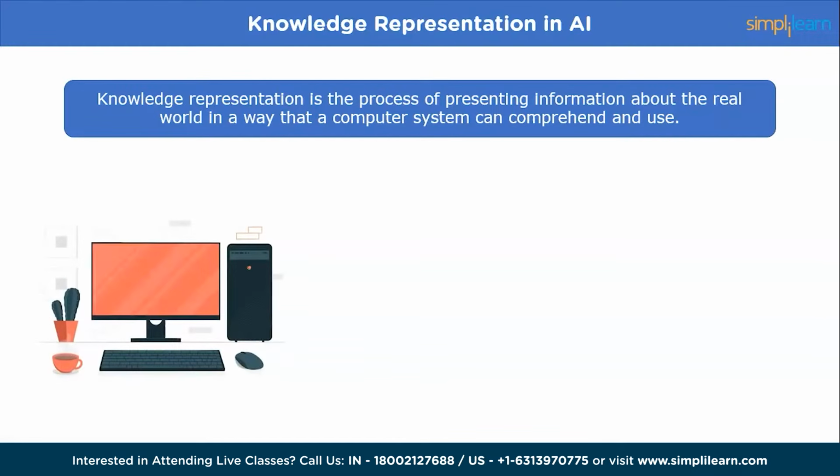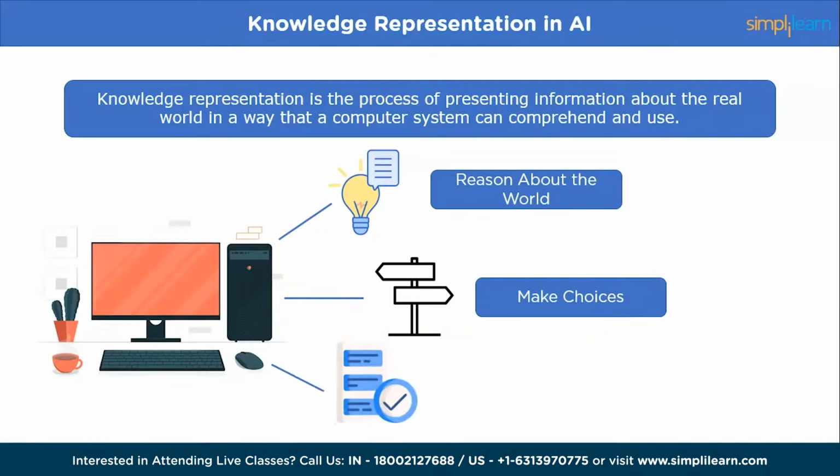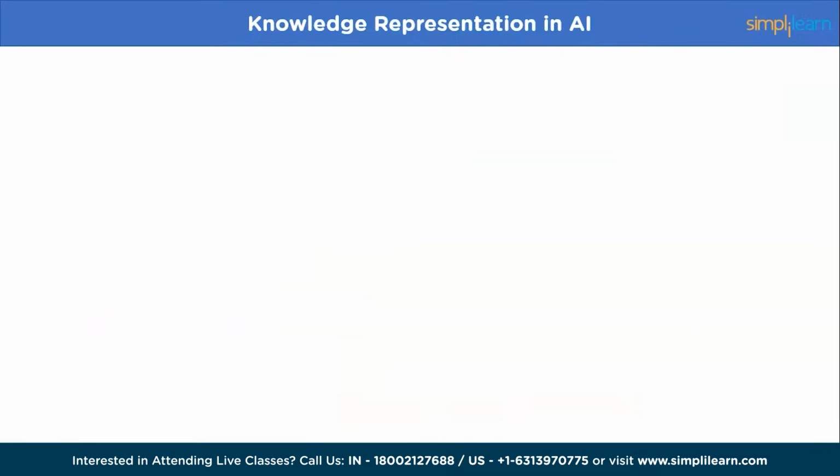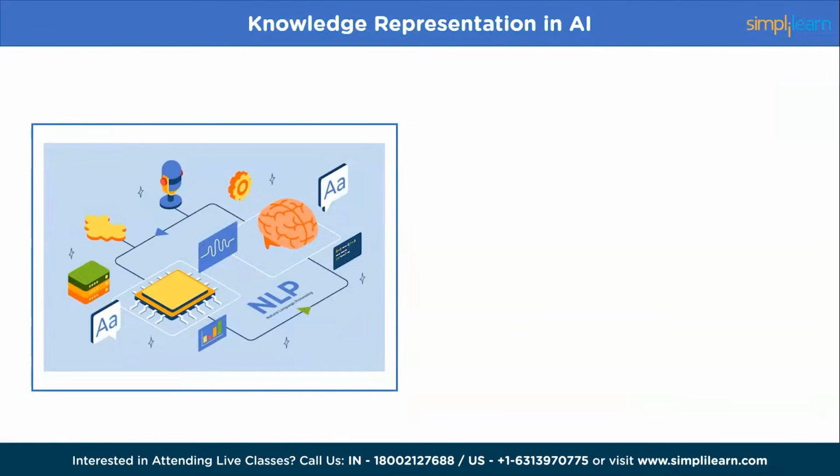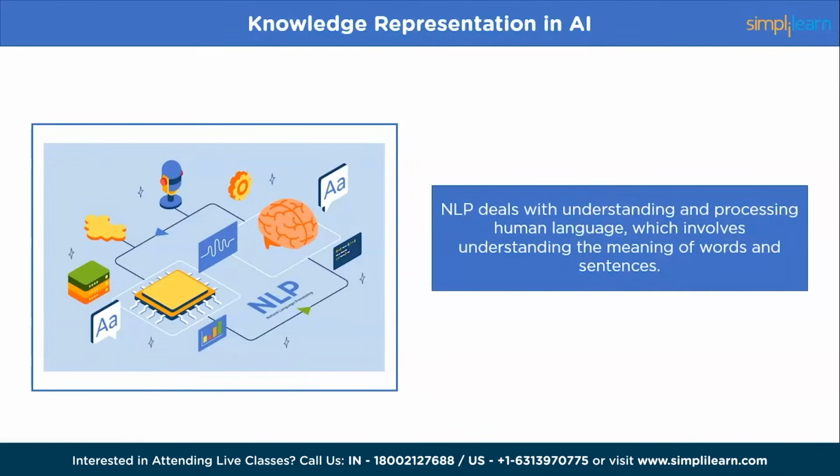Knowledge representation aims to give computers a method to reason about the real world, make choices, and resolve issues based on the information that is available to them. Natural language processing relies heavily on knowledge representation since it gives text data a way to represent and manipulate meaning. NLP deals with understanding and processing human language, which involves understanding the meaning of words and sentences.